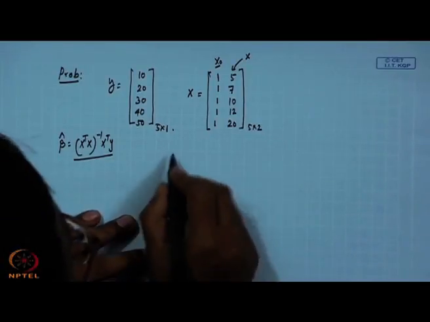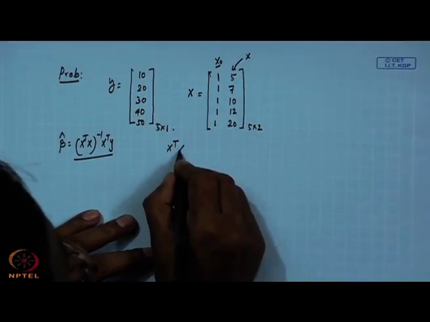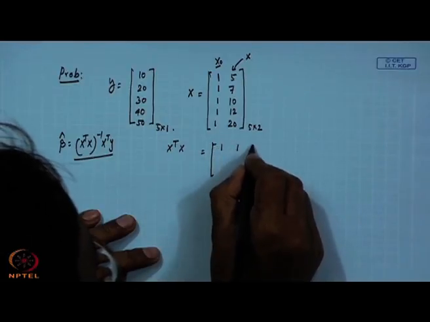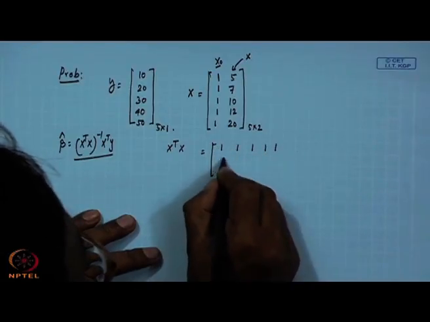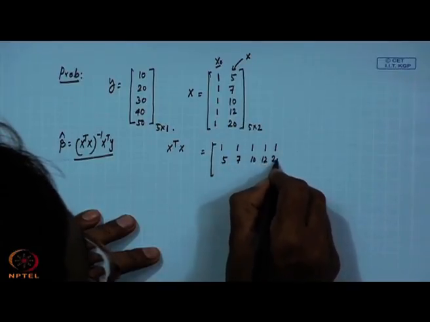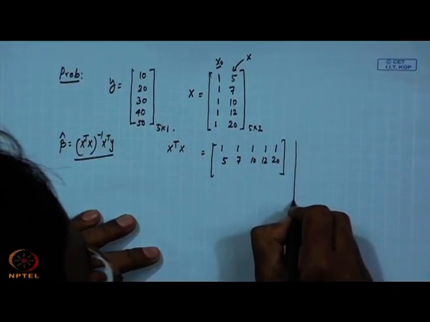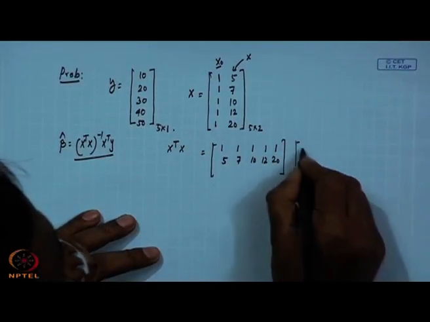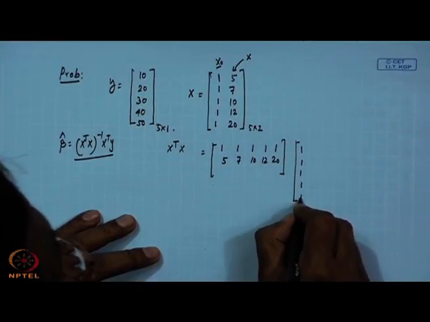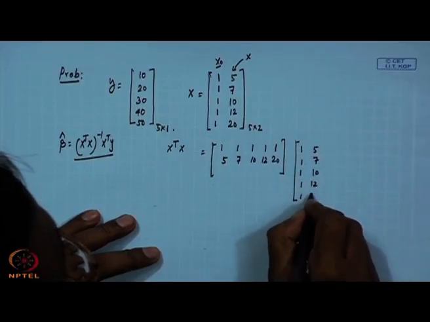So, your step 1 is to find x transpose x. That will be 1 1 1 1 1, 5, 7, 10, 12, 20, this is x transpose. Then again x.